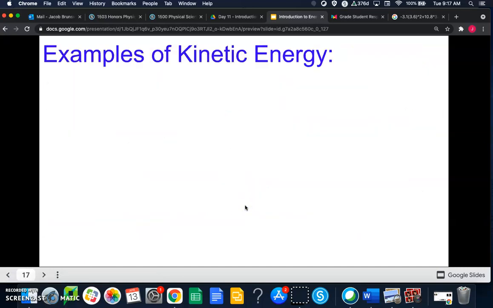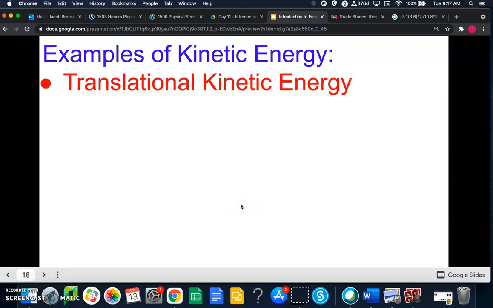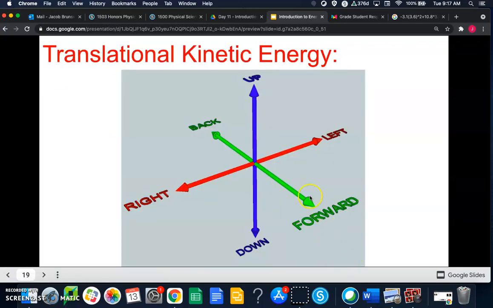Okay, so some examples of kinetic energy. First one is called translational kinetic energy. It's a big word. It's a big term. It's not really as confusing as it sounds. It just means things moving forward and back, left and right, up and down. Right? So when you think of something moving, you're probably thinking of something moving with translational kinetic energy.